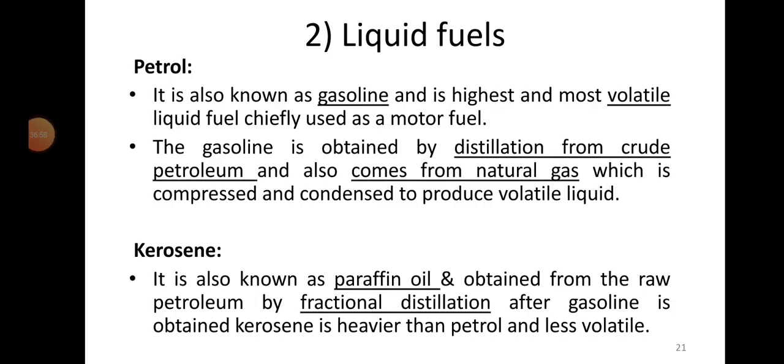Okay, so next one is kerosene. It is also known as paraffin oil, but it's most commonly called kerosene. It is obtained from raw petroleum by fractional distillation after gasoline is obtained. Kerosene is heavier than petrol by density and it is less volatile.